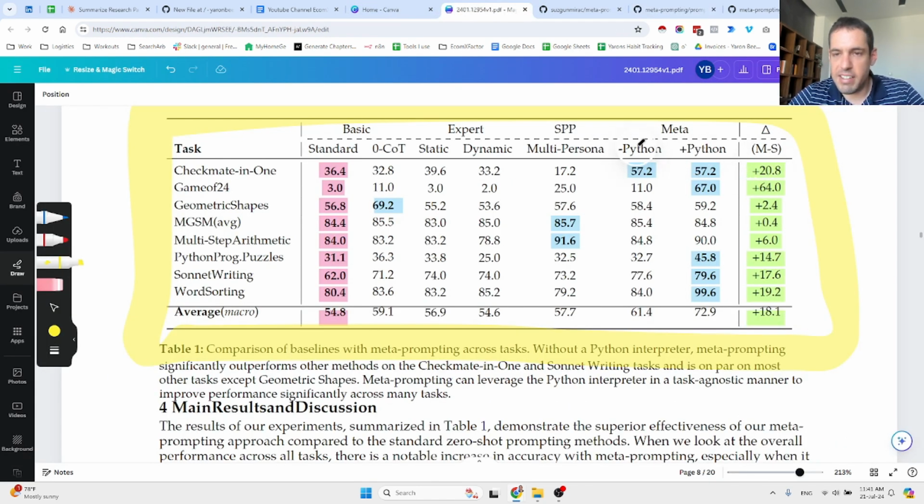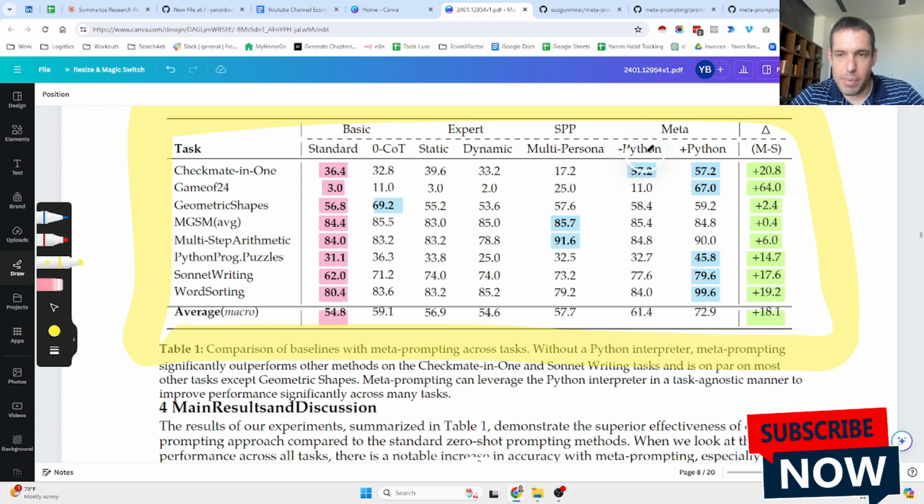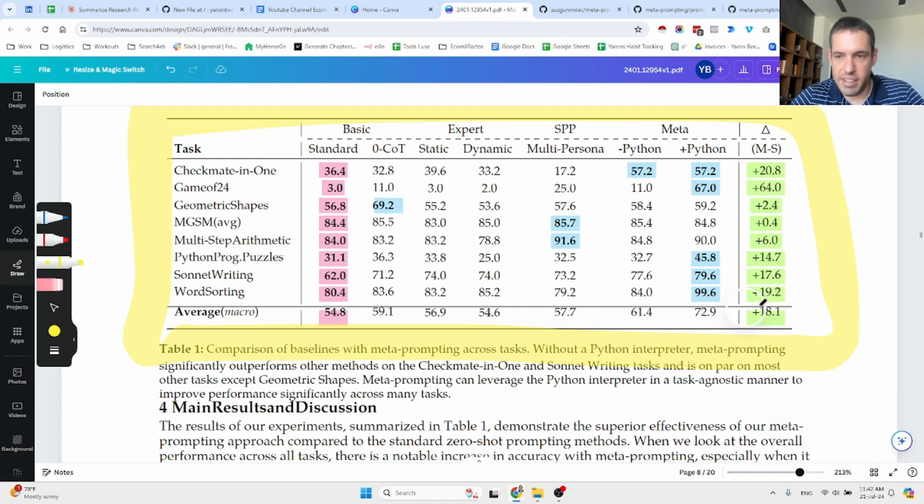And this is the prompt when you also mention in the actual prompt that you have the ability to use a code interpreter, a Python code interpreter. And this is when you have this ability. And you can see the difference in the results that were yielded, and it's a huge difference.